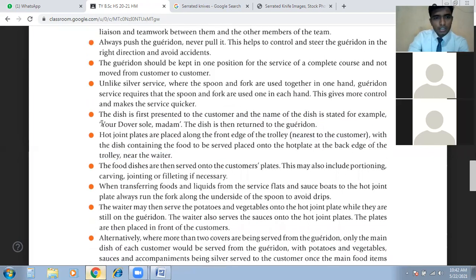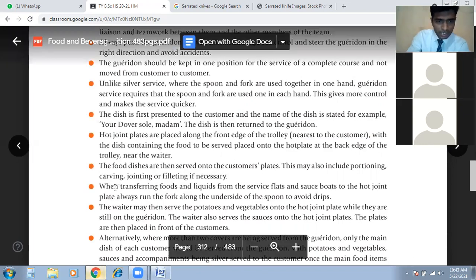Then next point, the food dishes are then served onto customer plates. This may also include portioning, carving, jointing, filleting, if necessary. That's a part of silver service. You guys know what portion we have to serve to the guest. So that's a basic thing we have to apply in the gueridon service. Nothing special in this. You know how to make portions, and if we have four guests in front of us, we have to portion the main course accordingly for all the guests. So that's portioning.